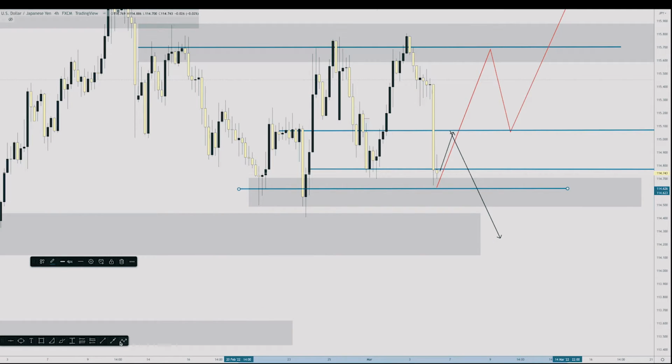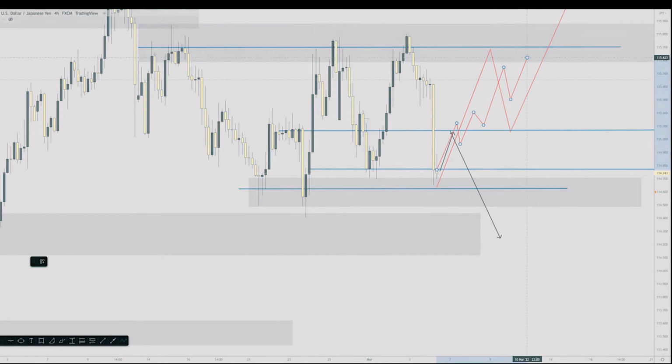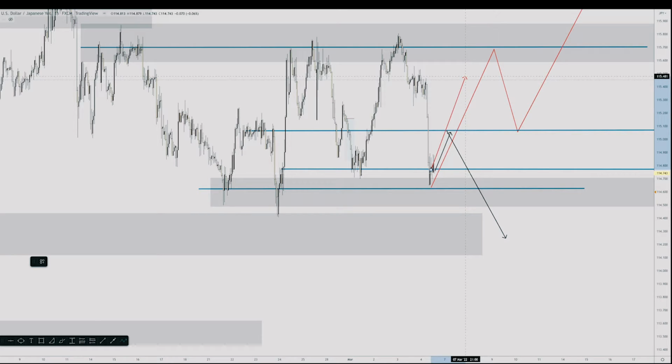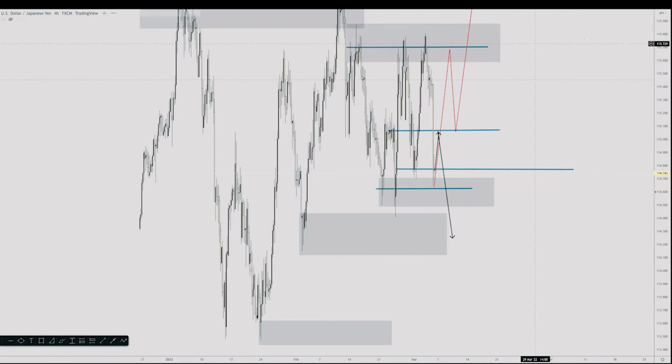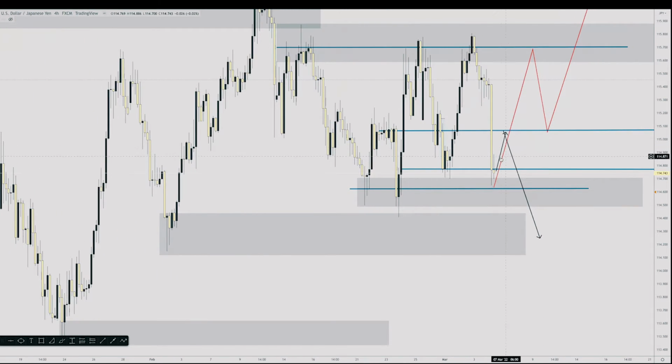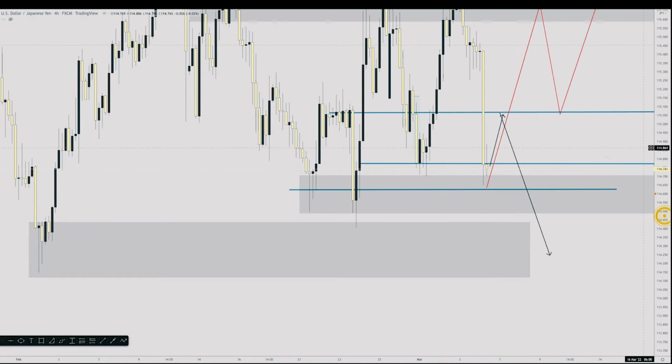And on the lower time frame, it would look like this. A lot of little bullish impulses and pullbacks on the lower time frame. There'd be a lot more details based off the 1 hour and 30-minute and 15-minute and so on. But it should all line up to create a larger bullish candle on the higher time frame. But if we do reject, we're going to continue down. It can go either way at this point.